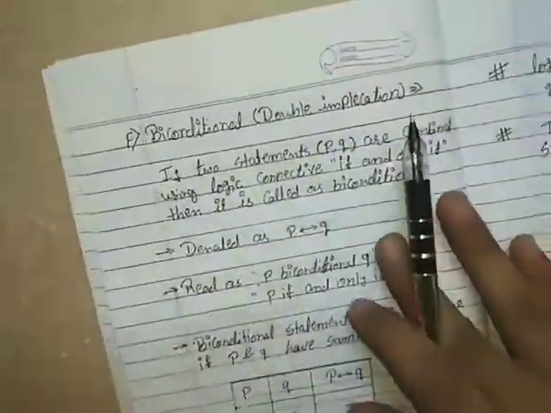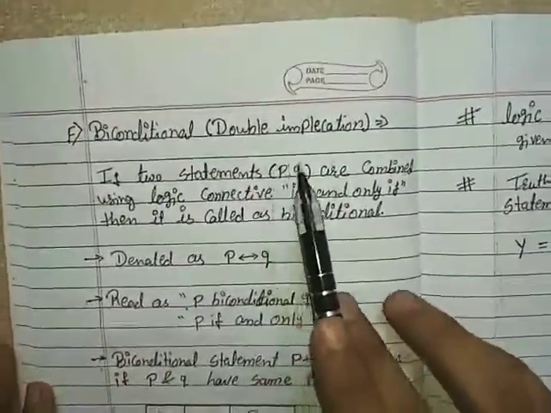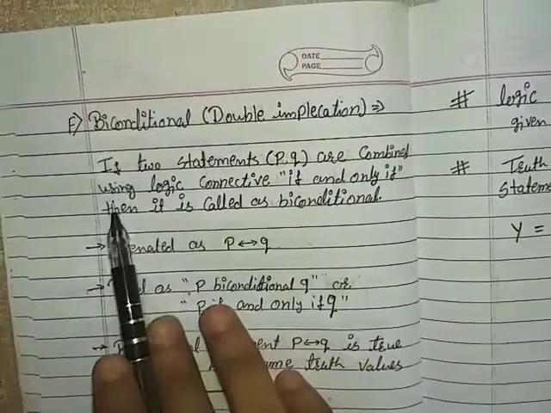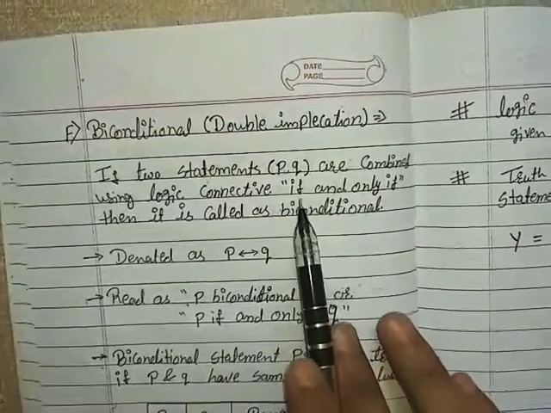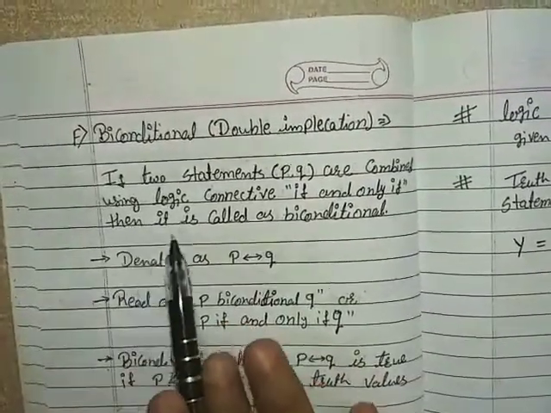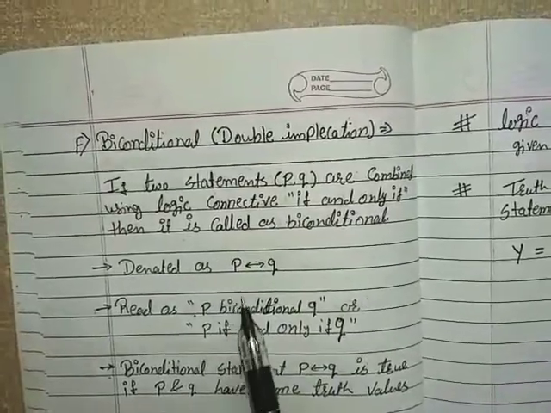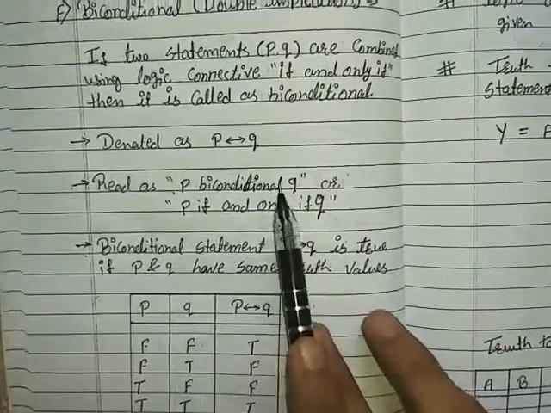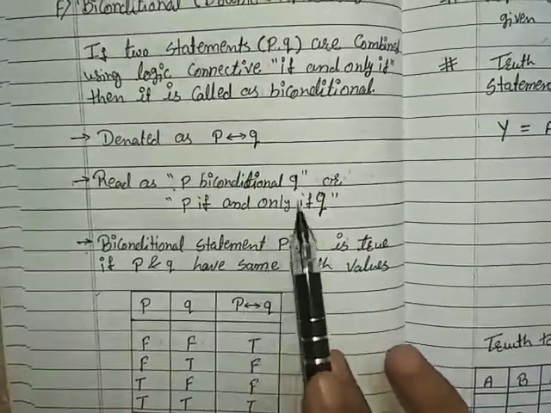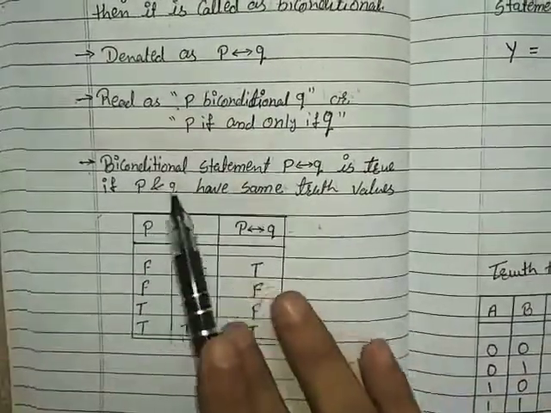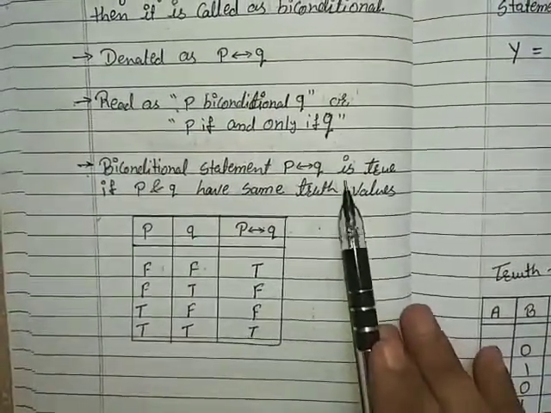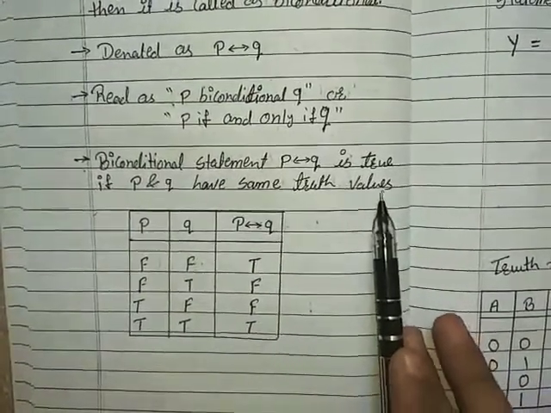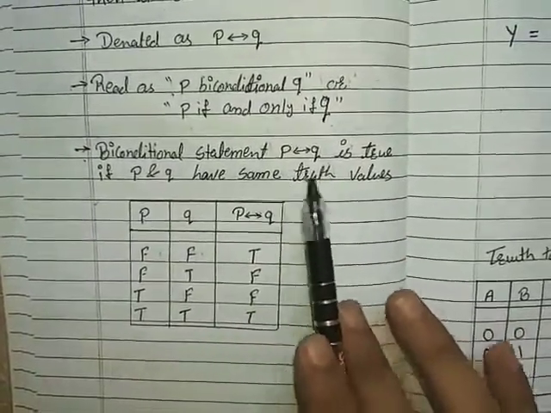Now let's see the biconditional or double implication. If two statements p, q are combined using the logical connective if and only if, then it is called biconditional. It is denoted by a double-sided arrow and it is read as p biconditional q or p if and only if q. Biconditional statement p biconditional q is true if p and q have the same truth value, that is, both false or both true.